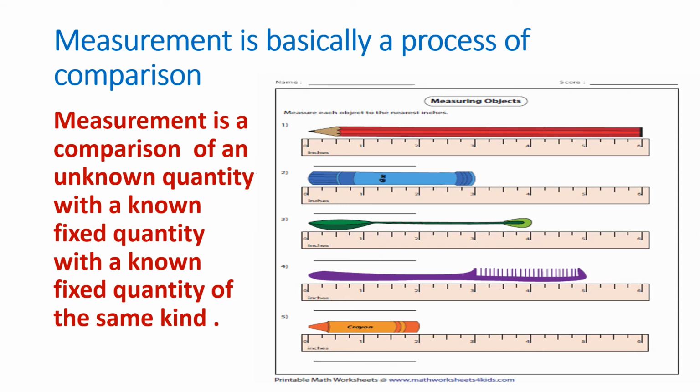Here you see, measurement is actually a process of comparison. Measurement is a comparison of an unknown quantity with a known fixed quantity. So we should have something fixed, of the same kind. So the known fixed quantity is of the same kind. That is, if you are measuring length, we should have the standard also of the same kind. That is, if you are measuring length, you will have a ruler.